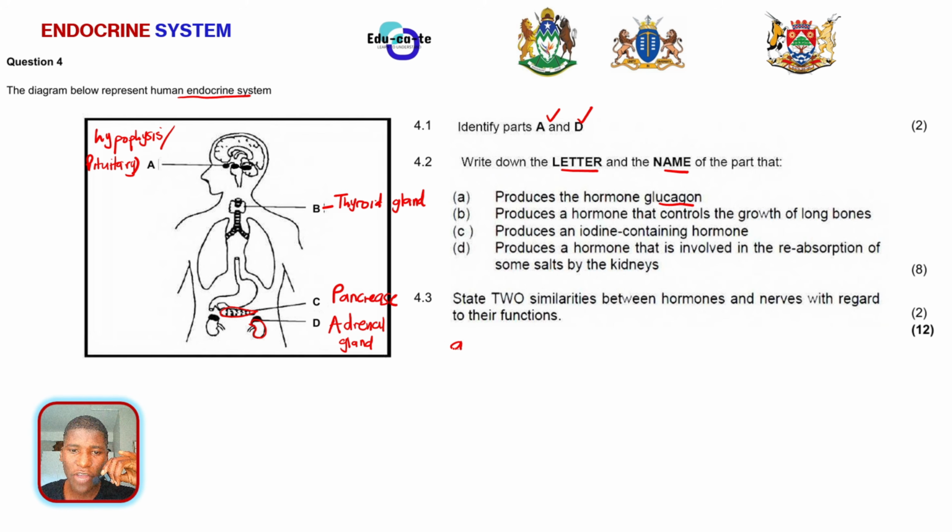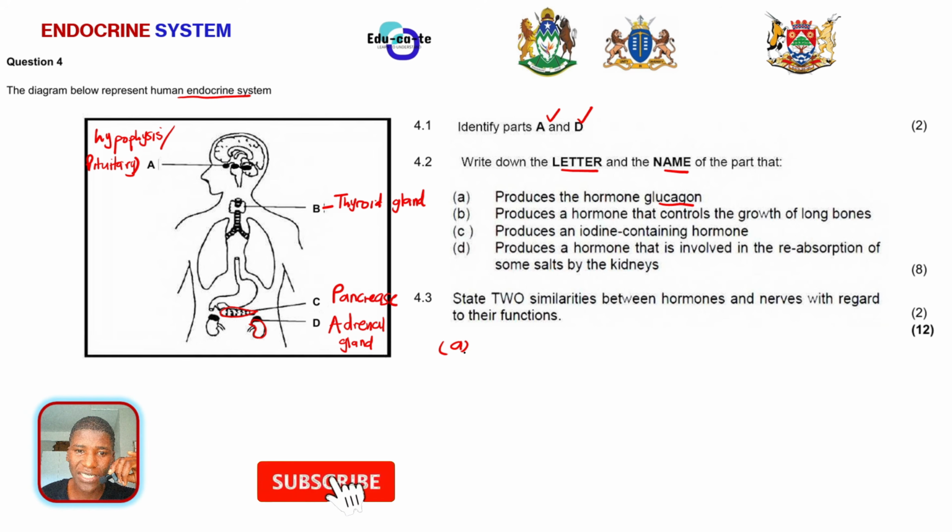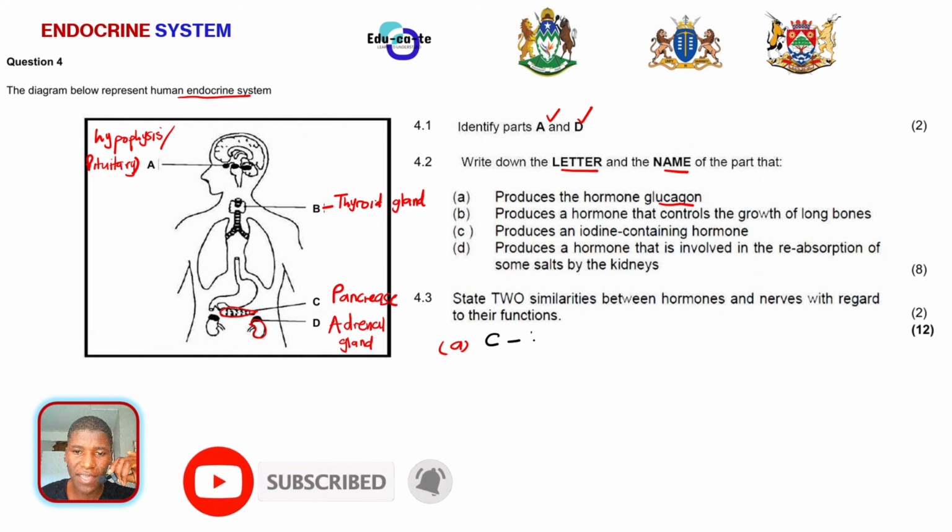But here we have to answer according to the format. The format says we need to write the letter and the name. So here the letter representing the pancreas is C, and the name is pancreas. This is how you answer, and it is 2 marks.